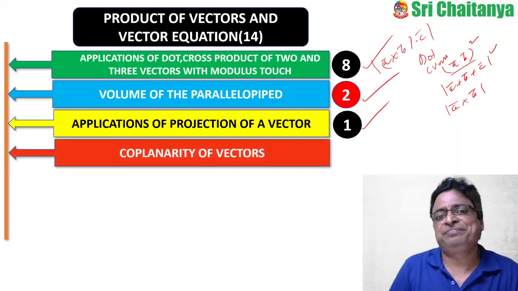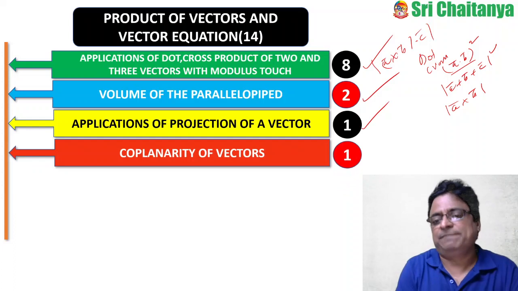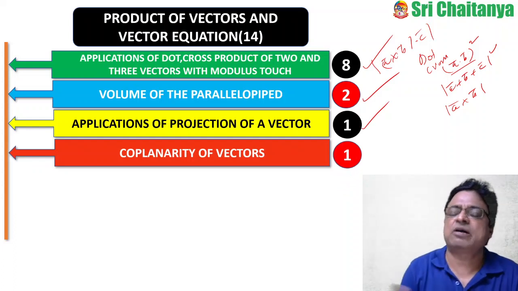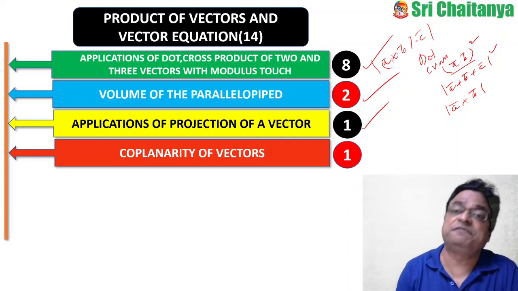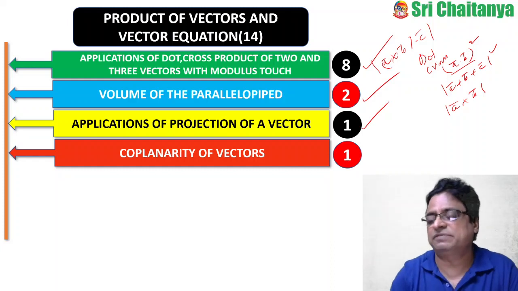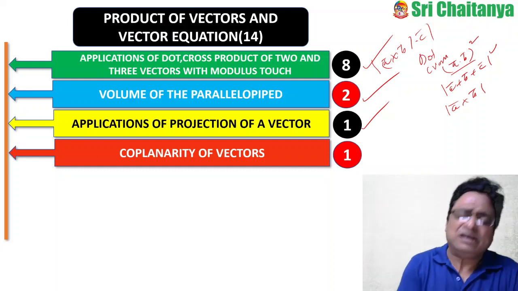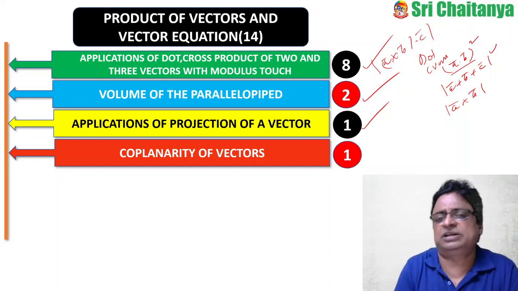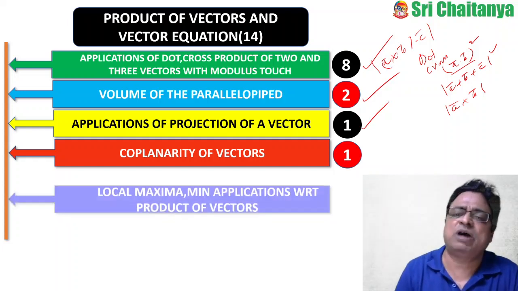Now coming to coplanarity of vectors. They will give a set of vectors for you, and they are asking whether the vectors are coplanar or not. If they are coplanar, then find the values of some parameter or something like that. The linear combination, the linear relation with the coplanarity of vectors, they have also asked.